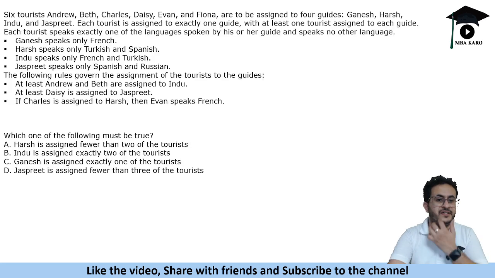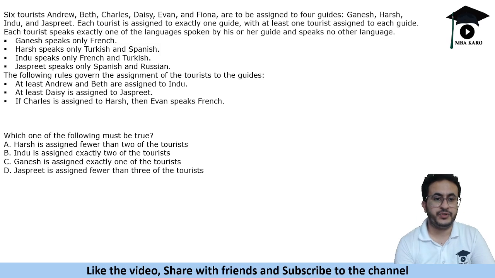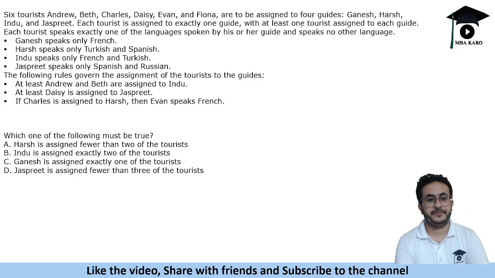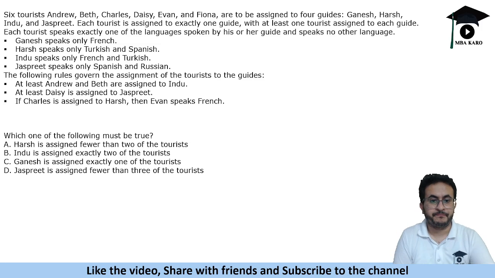So let's begin with the first set, which is on selection. It says that there are 6 tourists, you can call them A to F. They are assigned to 4 guides G, H, I, J. Each tourist is assigned to exactly one guide, with at least one tourist assigned to each guide. So each guide will have at least one tourist, and all tourists will have only one guide. Each tourist speaks exactly one of the languages spoken by his or her guide and speaks no other language. So there has to be a match between the language spoken by the tourists and the guides.